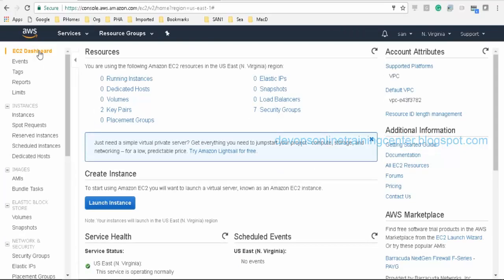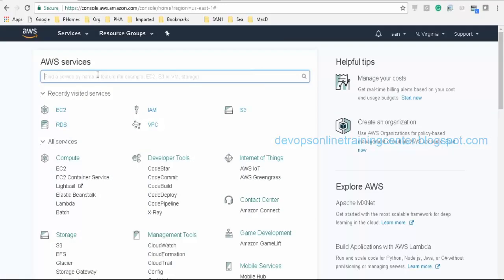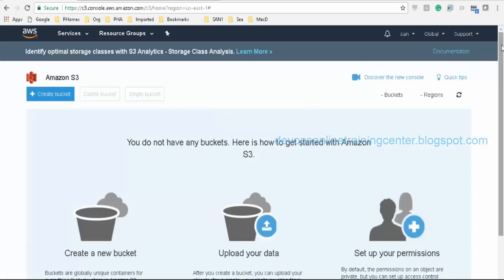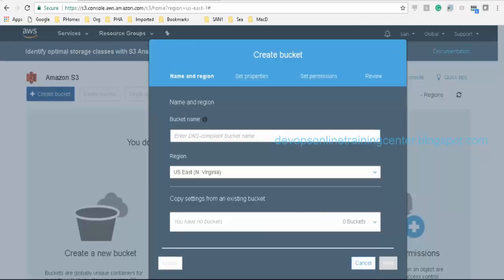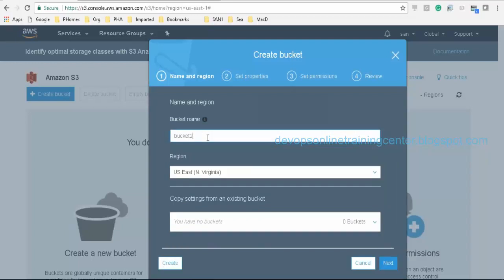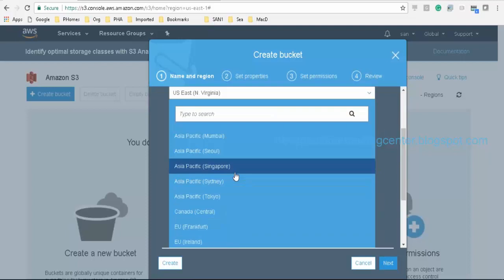So I'll go to EC2 Management Console, Services, and S3. So there is a way to create a bucket. So I'll give some bucket name, bucket 2709-2017, and the region where do you want to store?